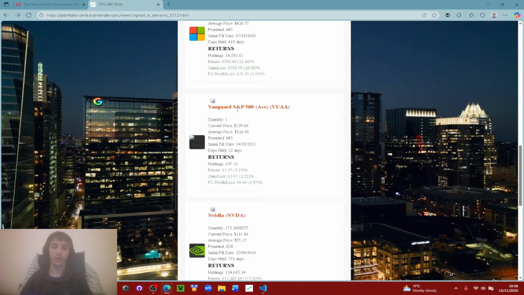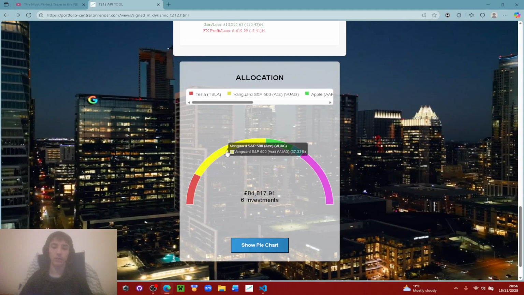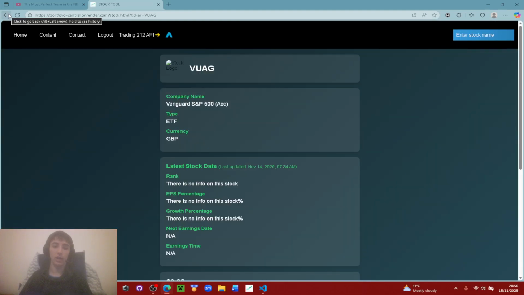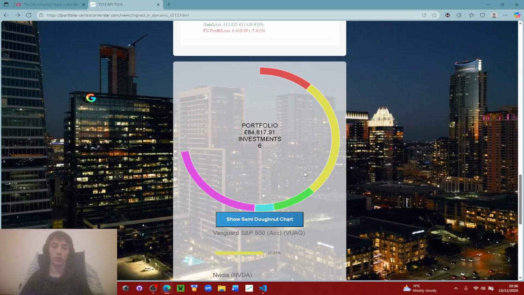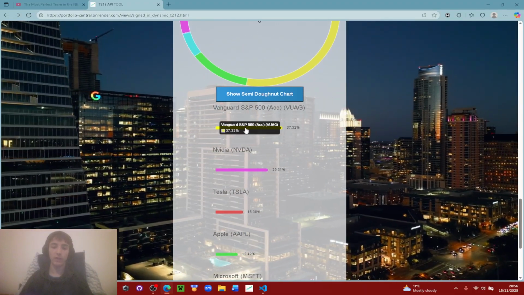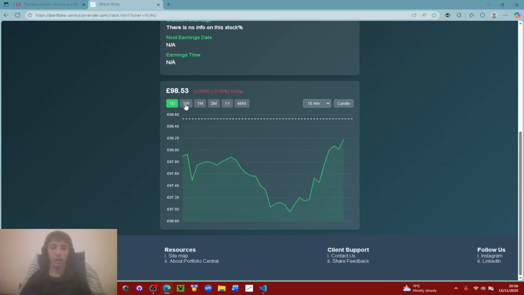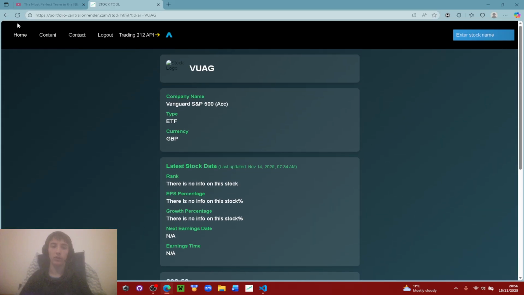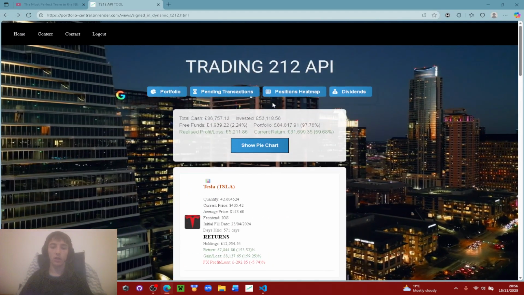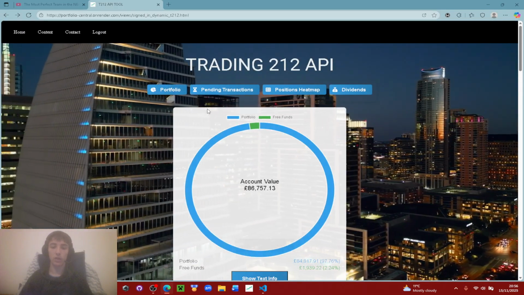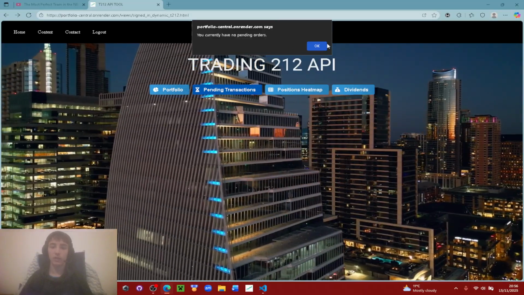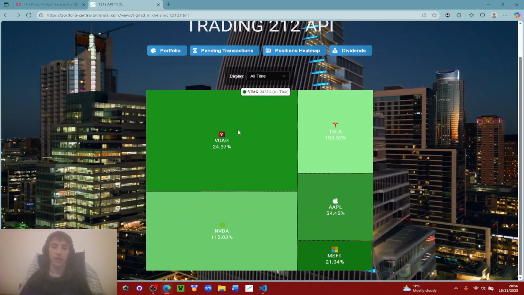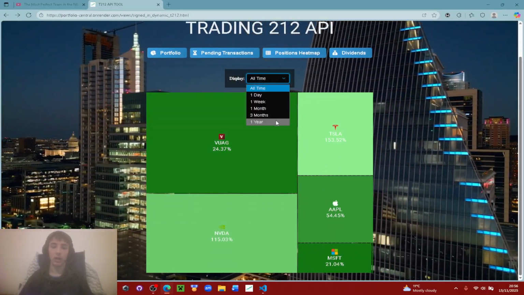And then again, you can go back. It works for all the stocks. It also works for allocation here. So you can click on the bars, go to VRAG. You can show pie charts. I think you can even click on these. Yeah, wow, I actually went above and beyond with these ones. Of course, no news for the S&P 500 ETF itself. Well, so this is just cash, free funds, pending transactions, which don't have any on the practice account, and then the position heat map. Again, all of this works.